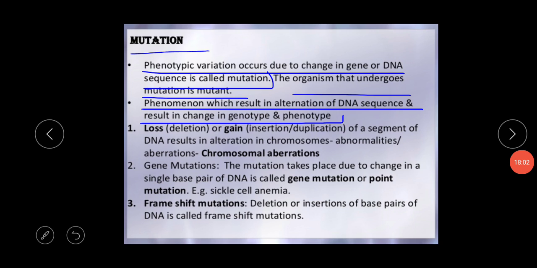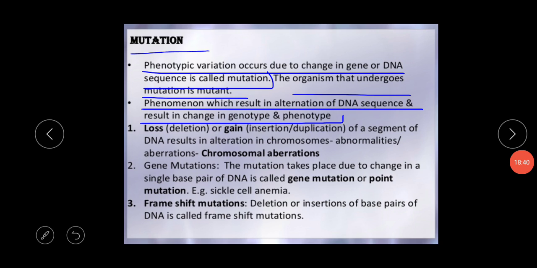Either this is a progressive mutation or a retrogressive mutation. There are normally two types of mutation: one is gene mutation and another is chromosomal mutation. I am repeating again, mutation normally takes place by two types, gene mutation and chromosomal mutation. Gene mutation has two types, point mutation and frame shift mutation. We will discuss this topic later. And chromosomal mutation takes place by two types, structural variation and numerical variation.